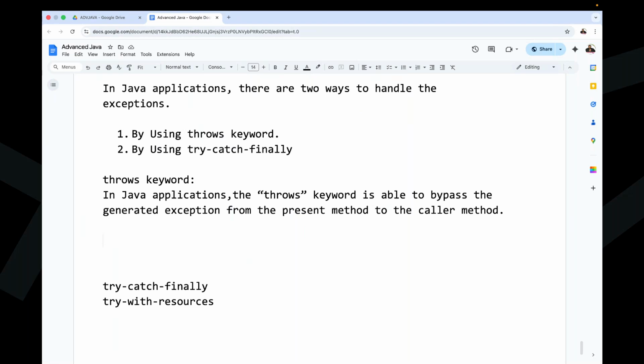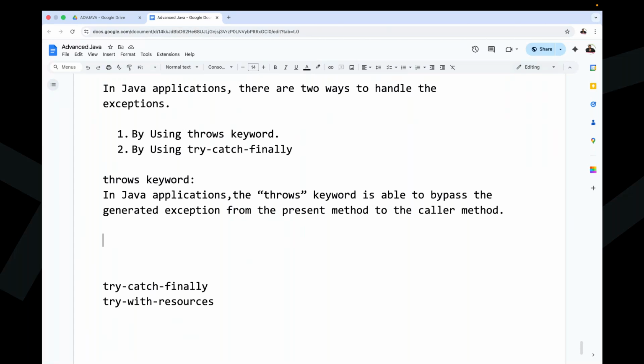So the problem is bypassed from one level to the next level. The problem is not solved at your level, so it is bypassed to your parents, and if still not solvable, then to the next level. So this is bypassing the problem from one to another. That is the story of the throws keyword. The throws keyword is able to bypass the exception.